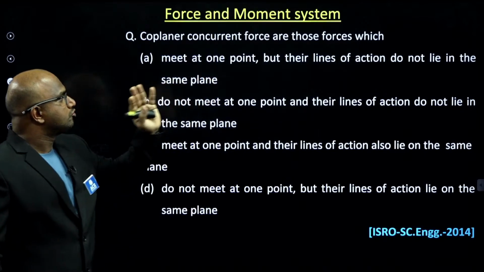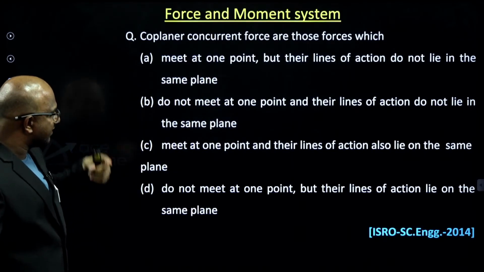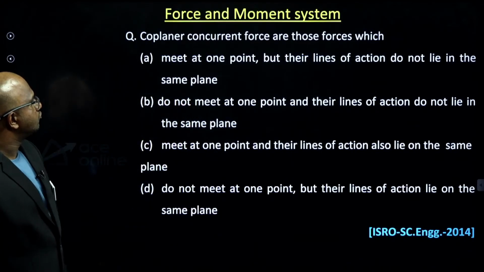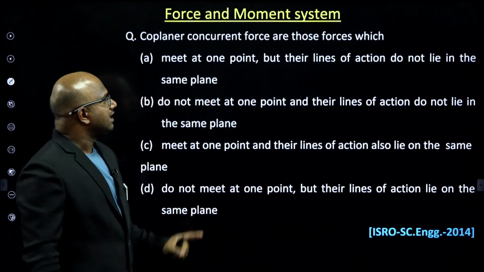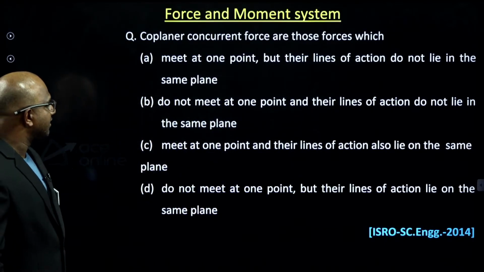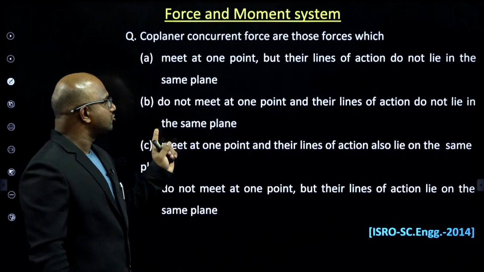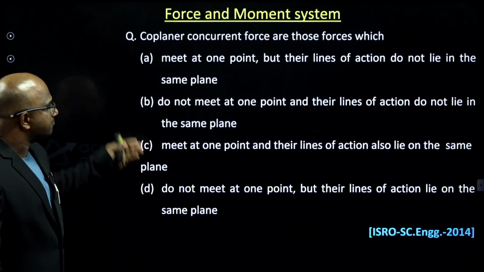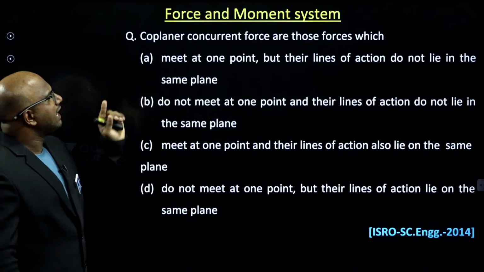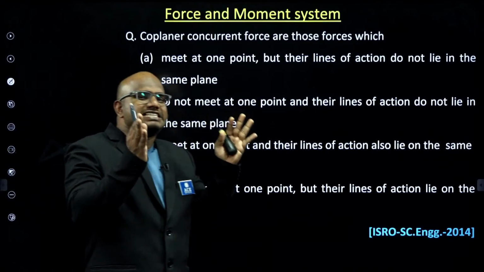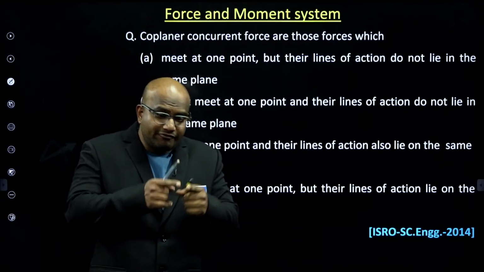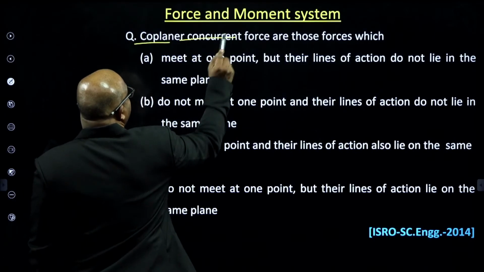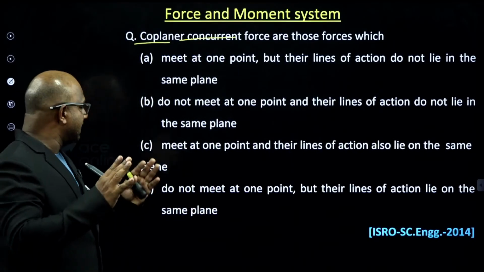Coplanar concurrent forces are those forces. Please read the statements, guys, and try to give me the answer. Which meet at one point, but their line of action does not lie in the same plane. Do not meet at one point. Meet at one point, and the line of action also lies on the same plane. Here, coplanar means it should be lying on the same plane, and concurrent means it should be meeting at the same point.